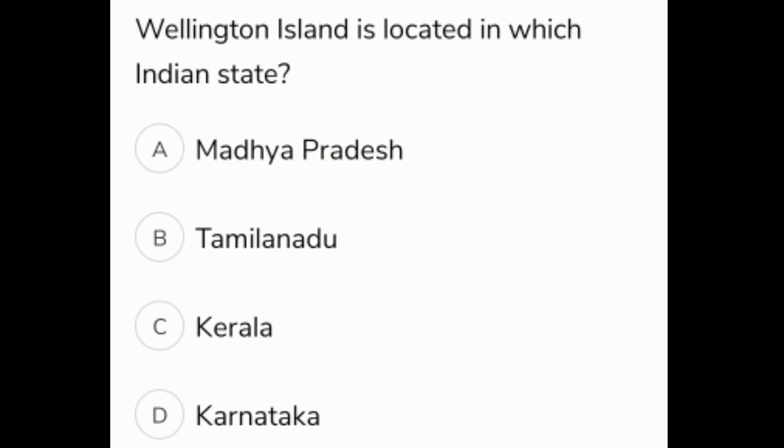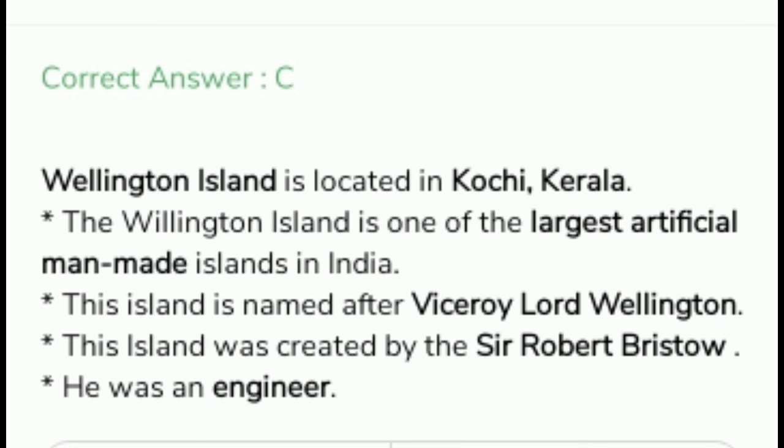Wellington Island is located in which Indian state? The options are A. Madhya Pradesh, B. Tamil Nadu, C. Kerala, D. Karnataka. The option C is the correct answer. Kerala. Wellington Island is located in Kochi, Kerala. It is one of the largest artificial man-made islands in India. This island is named after Viceroy Lord Wellington. This island was created by Sir Robert Bristow. He was an engineer.